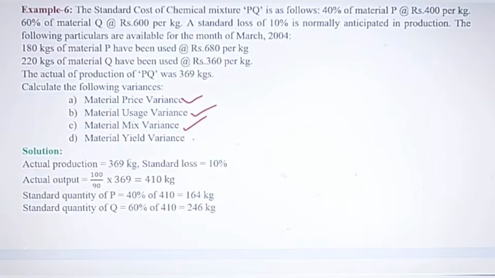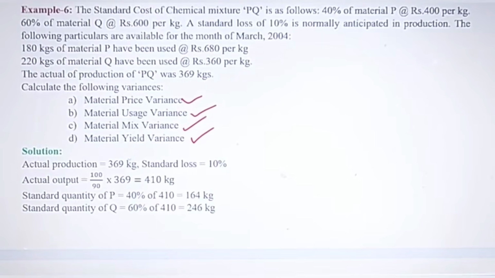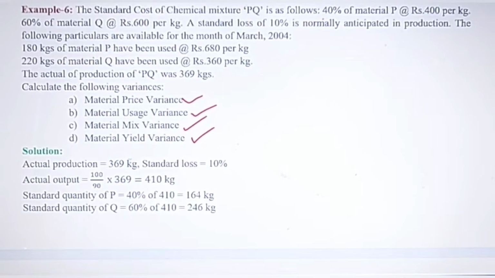Okay, the next example, again you have to find out material price variance, usage variance, mix variance, and material yield variance. And this is the question where there are two materials, material P which is 400 per kg and another material Q which is used 60% at 600 per kg, and there is a standard loss of 10% which is anticipated, and 180 kg of material P have been used at the rate of 680 per kg.